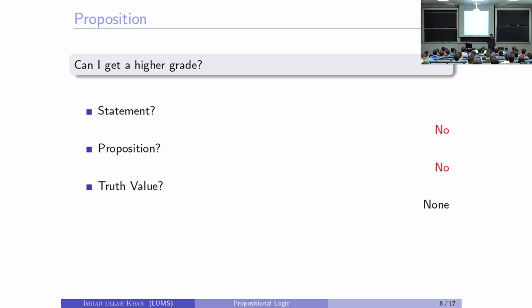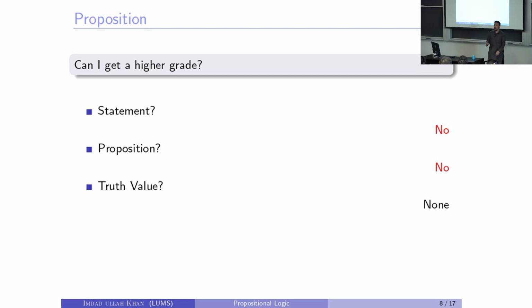A proposition is a statement. You know a statement, right? A statement is a description of something, of some object. A proposition is that category of statements which have this additional property of being exactly true or false. Is this clear? The definition of proposition is clear. Good. So these are not statements.